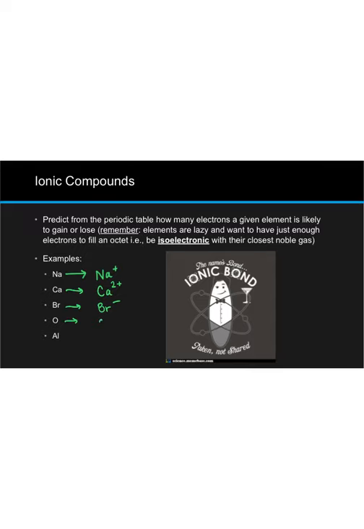Oxygen is in a group that has a big 2- at the top. We expect oxygen atoms to gain 2 electrons and form O2- anions. And lastly, aluminum we expect to form 3+ cations. We're going to use these as lead-ins to help identify how bonds between ions form and how to write down chemical formulas for those resulting ionic compounds, new chemical substances that arise due to the loss and gain of electrons.